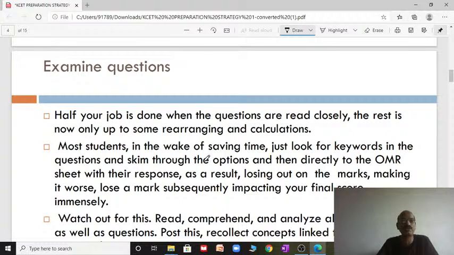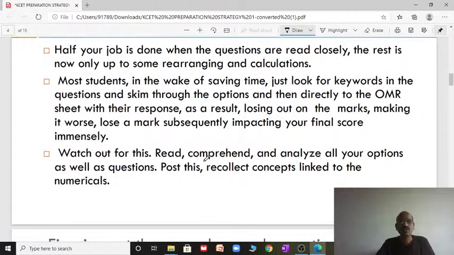As a result, what happens? They lose out on marks and make it worse. They will lose marks subsequently, and that impacts your final score immensely. So watch out for this. Read, comprehend and analyze all your options as well as the question. Post this, recollect the concept linked to the numerical.